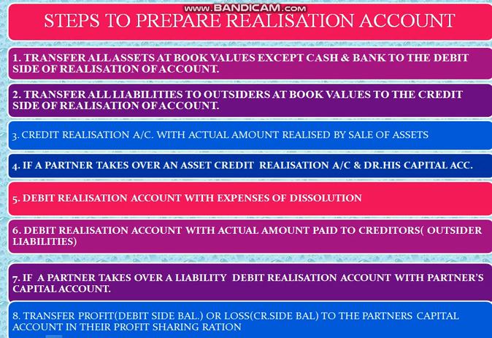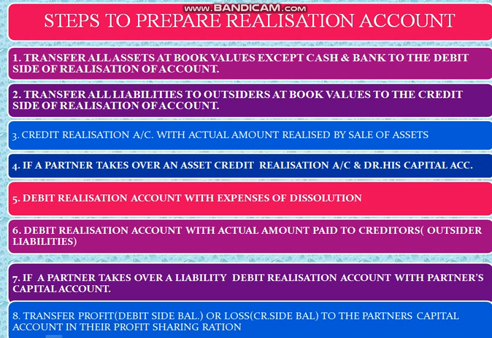Then the fifth step, debit realization account for expenses of dissolution or realization expenses given in the problem. Then sixth one, debit realization account with actual amount paid to creditors, that is outsider liabilities. If a liability is settled by payment of cash, it should be shown in the debit side of realization account. Then seventh one, if a partner takes over liability, debit realization account with the partner's capital account.